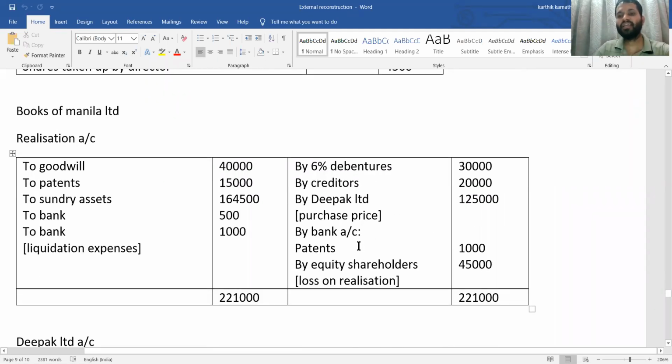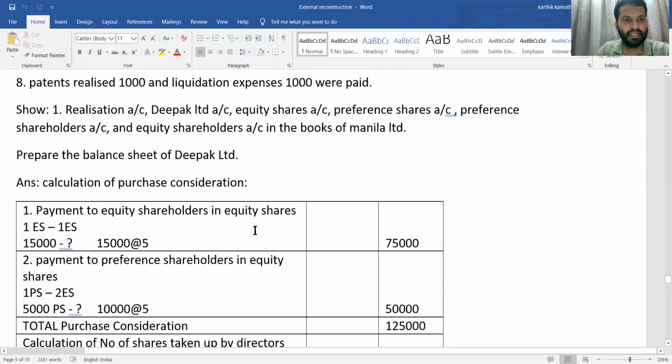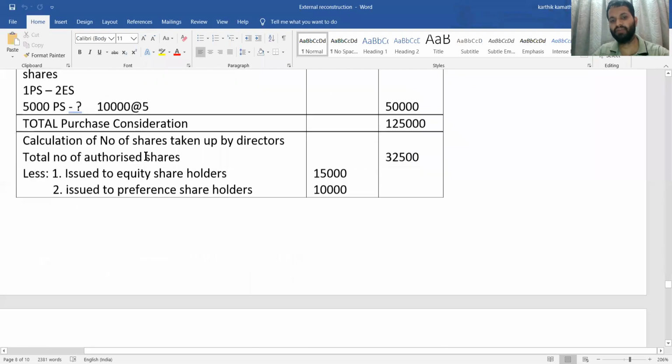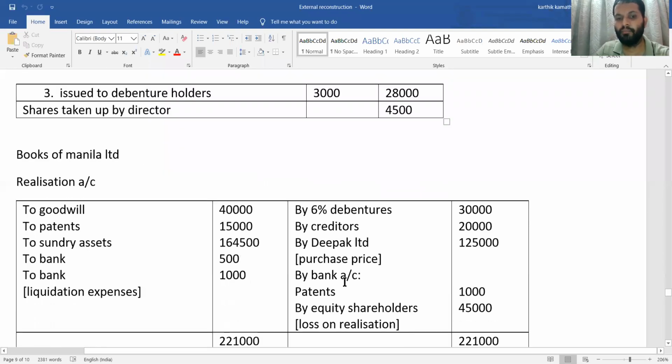Then the next thing is by bank account. By bank account, patents we have written in the credit side. What is the reason? Because here the patent is realized. See here, the patent is realized by the transferor company. So the 1,000 patent information realized by the transferor company is why we write in the credit side: by bank account, patents 1,000.